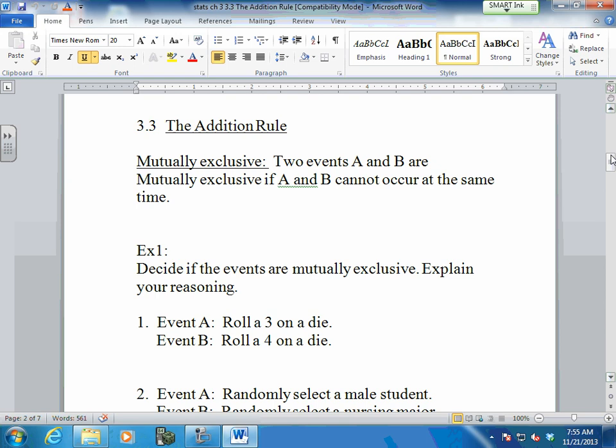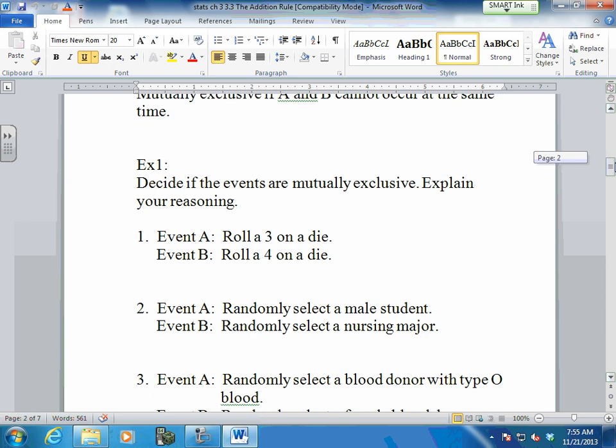So we have to decide if these are mutually exclusive. Event A says rolling a 3 on a die. Event B says rolling a 4 on a die. Can I get a 3 and a 4 at the same time? No. So if they don't exist at the same time, these are mutually exclusive.